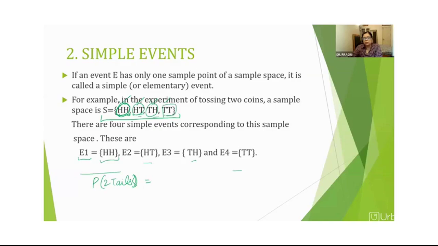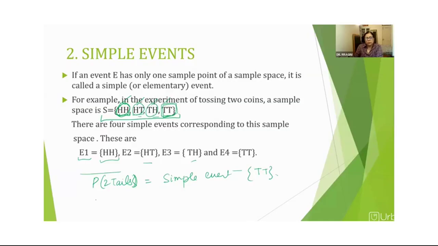It is only 1, right? Here we have HH, HT, TH. So 2 tails is a simple event, because when we write the possible outcomes here, we have only one outcome. This is a simple event, right?